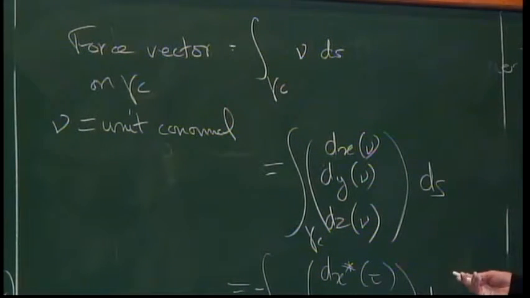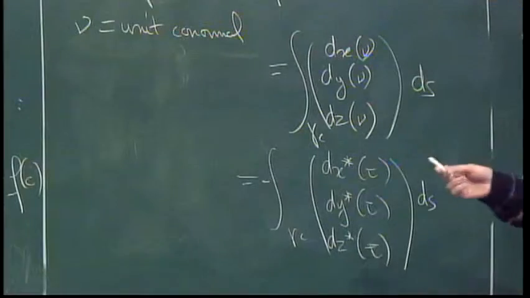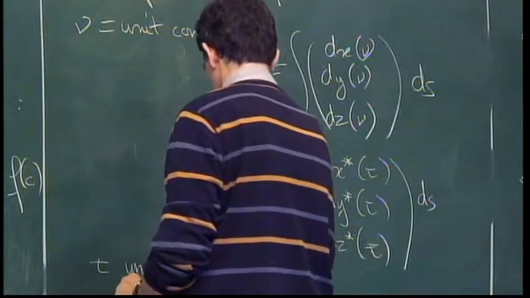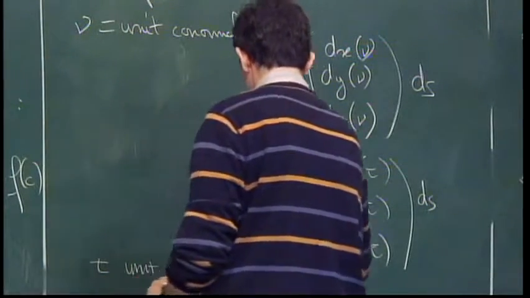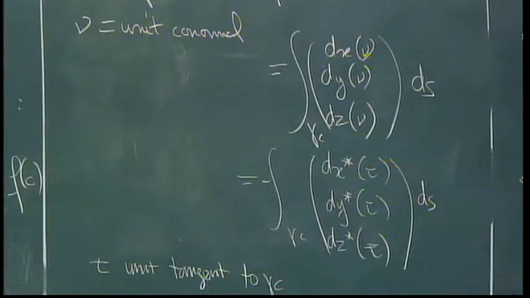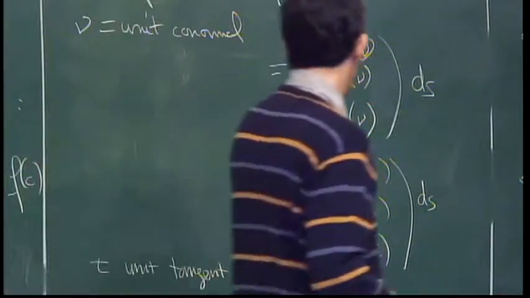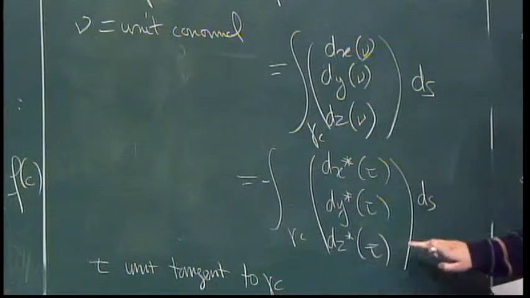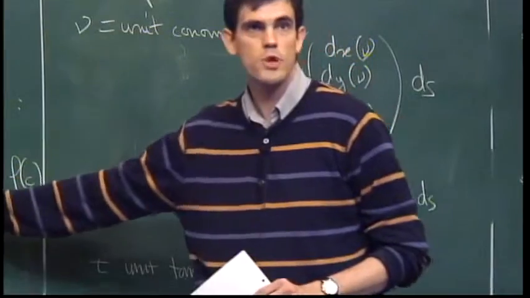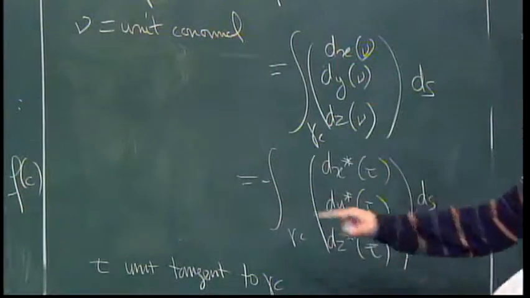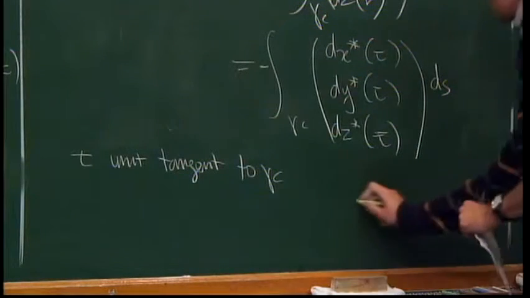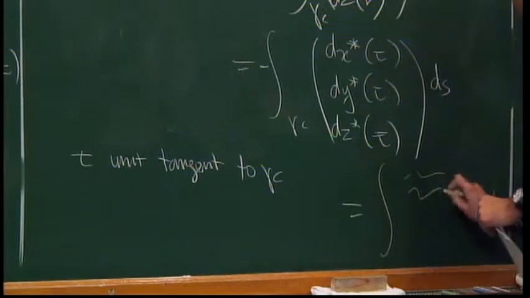And tau is just the unit tangent to gamma c. It's just the Cauchy-Riemann formula. But this is actually what we want. The last coordinate here, the integral of dz star of tau ds, is nothing but this. And since I have put the minus here, the last coordinate is f of c.